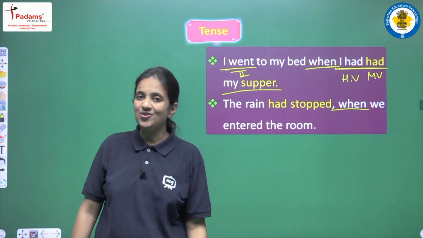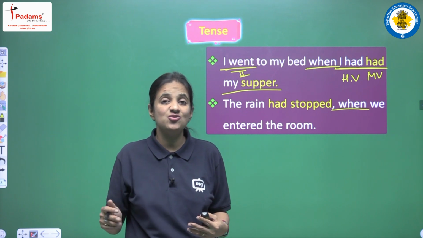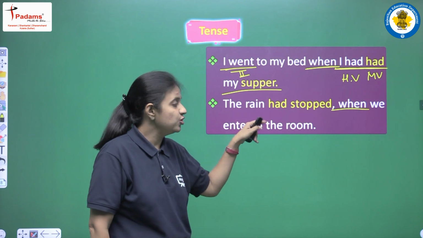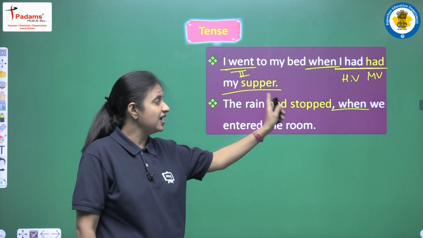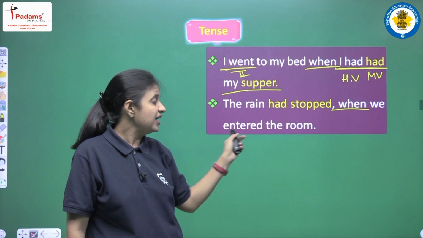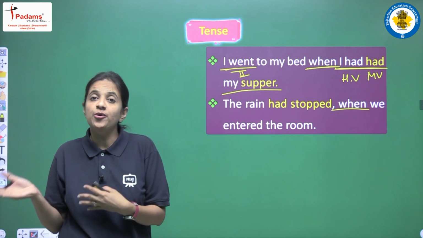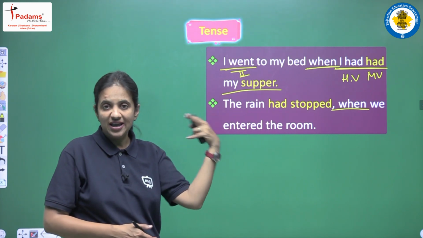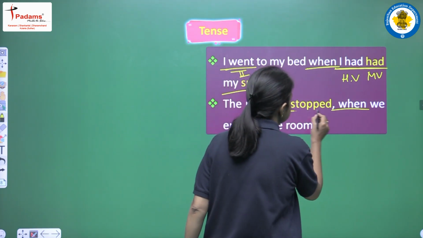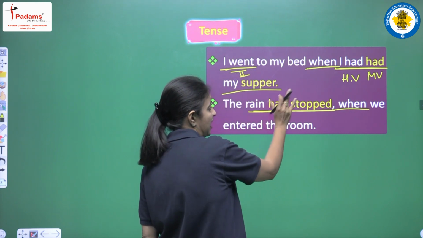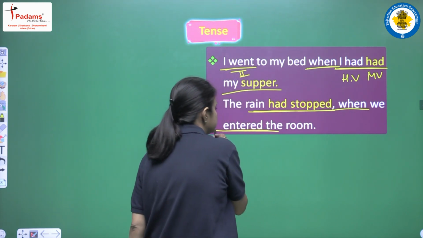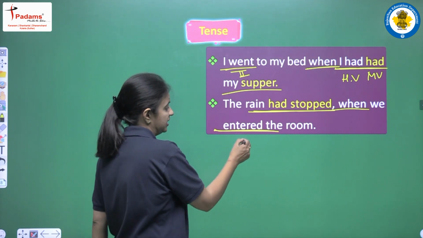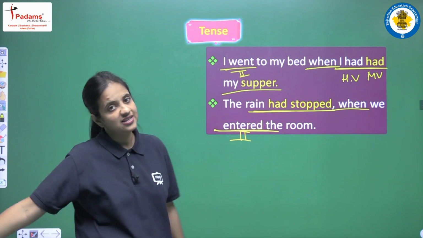So you have to read the sentence, you have to recognize and identify which action happened first. The action that is completed first is the rain had stopped, when we entered the room. So the rain had stopped, then we entered the room. So this action that happened first, we will write using past perfect tense. So we are having had plus third form, and the action that happened after that, we will write using past simple tense. So we are writing the second form and no helping verb is here.